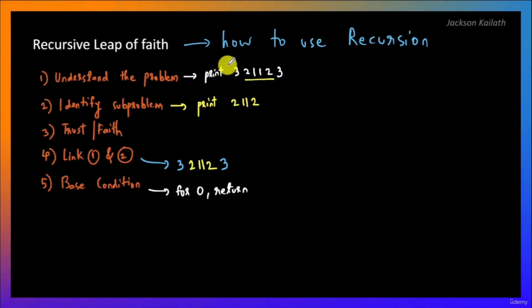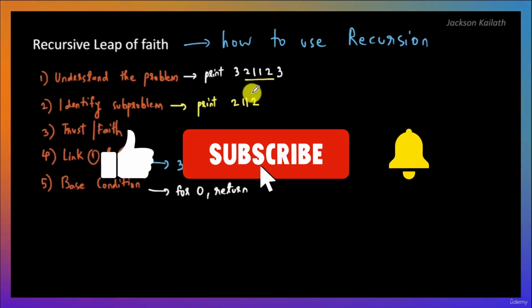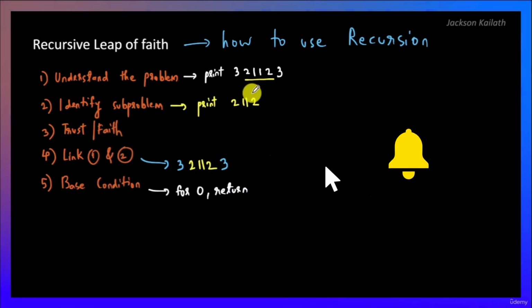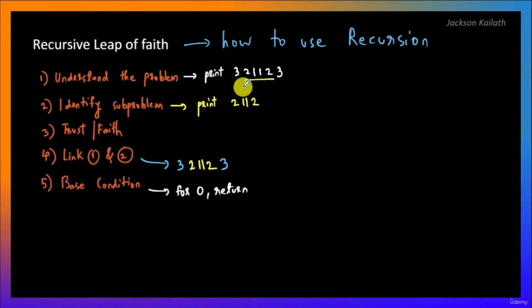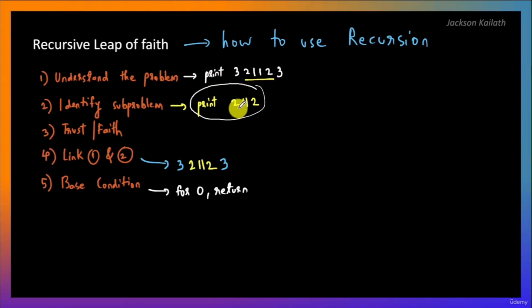So we wanted to print 3 2 1 1 2 3, and we identified that the sub problem is 2 1 1 2. We trust that if we set the recursive function correctly, then this over here is gonna be taken care by the recursive call. And then in step 4, we linked the sub problem and the main problem. That means we already have this part, and we just ensure that we get this also in the output for this example. And then we had the base case that for 0, return.